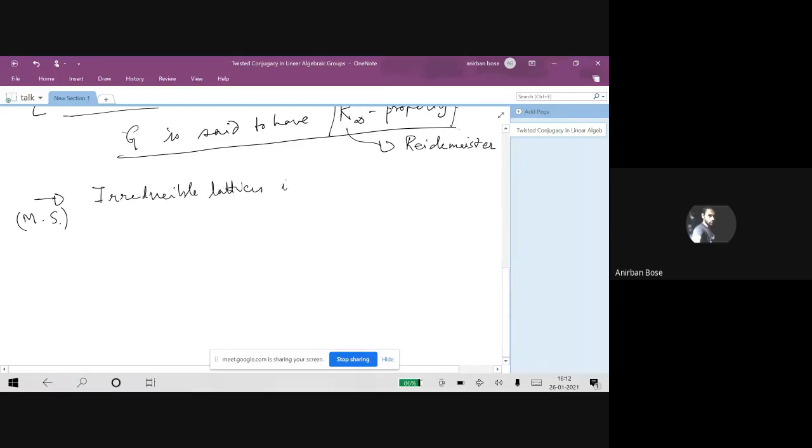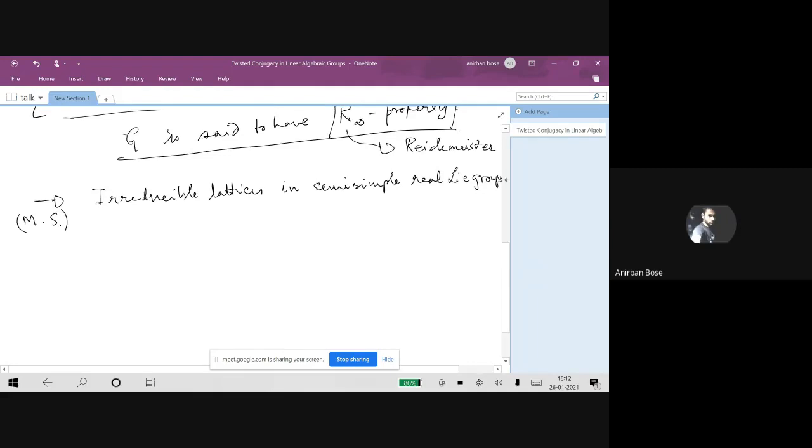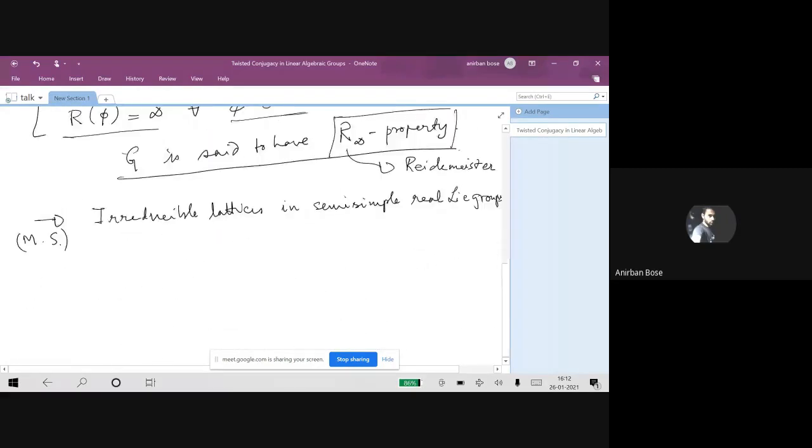In semi-simple Lie groups, real Lie groups, let's say. So they answered this question in the realm of irreducible lattices in semi-simple Lie groups. Another important theorem due to the same set of people that we just mentioned.